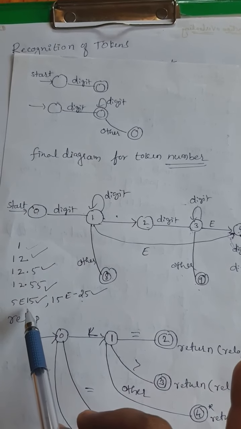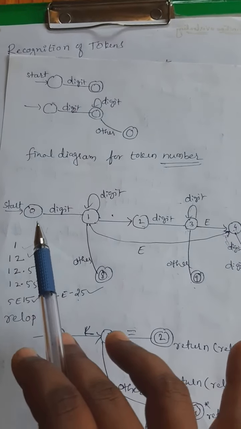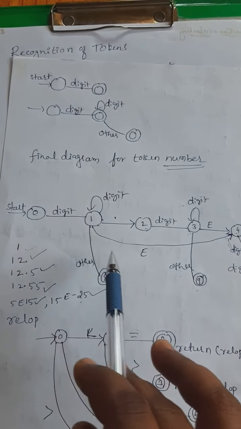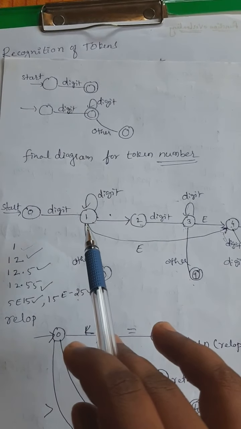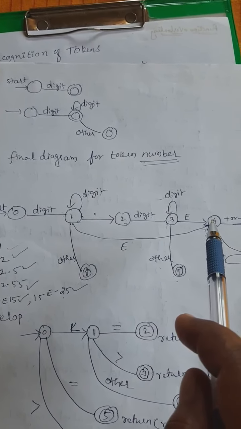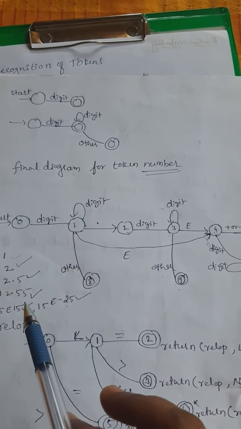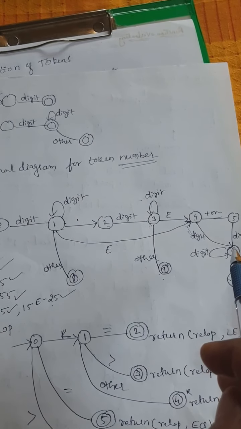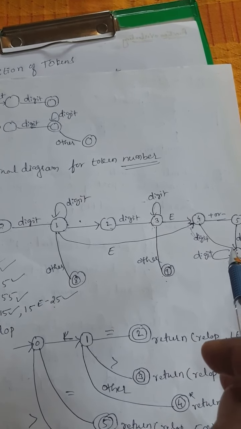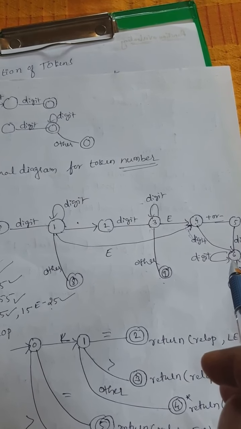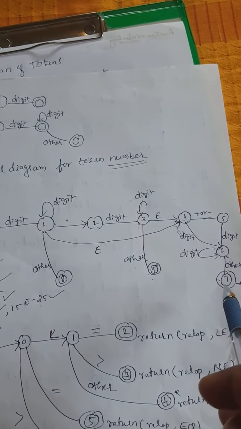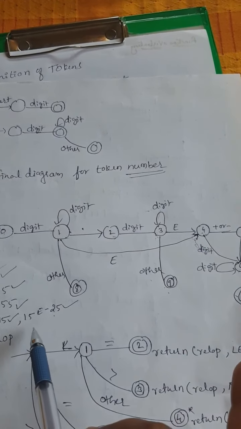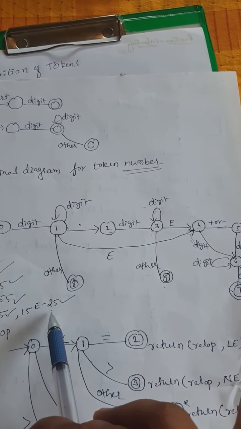Then come to an exponent number, integer exponent number. When 5 comes, it will change the state from 0 to 1. Then this is followed by E. So when E comes, it directly moves from state 1 to state 4. After E, if 1 comes, it is a digit, so it will move from the 4th state to the 6th state. If any other digits are there, they get accepted by this state only. Other than a digit, if anything occurs, it will move to the final state, that is the 7th state, and it will get accepted.